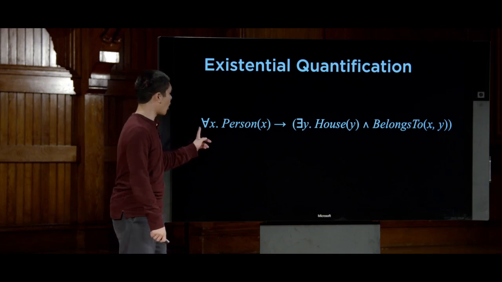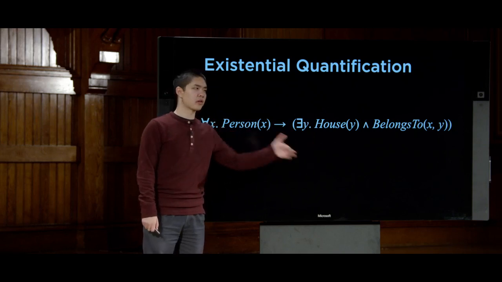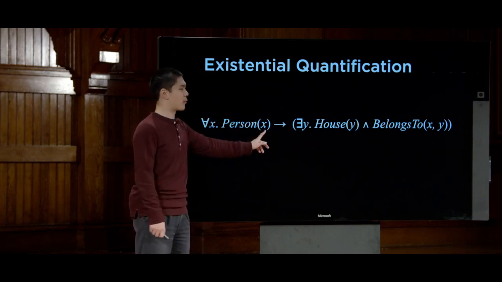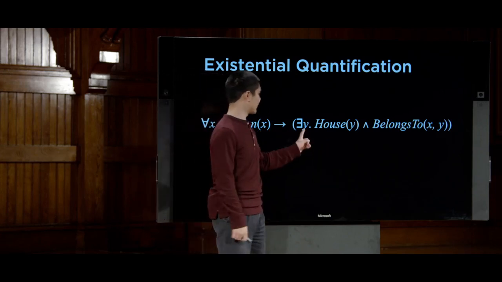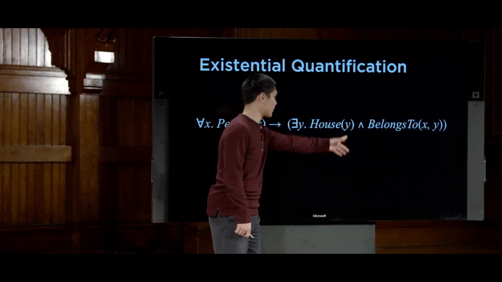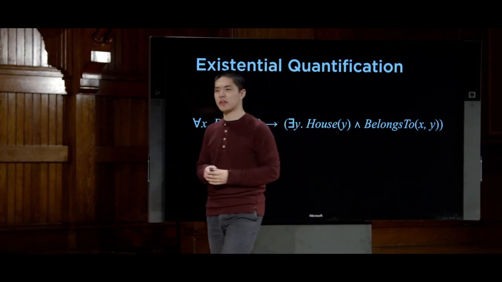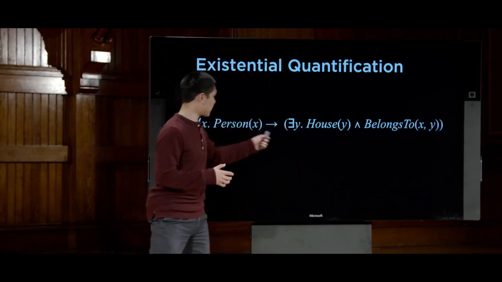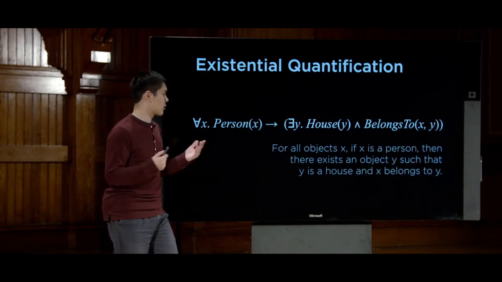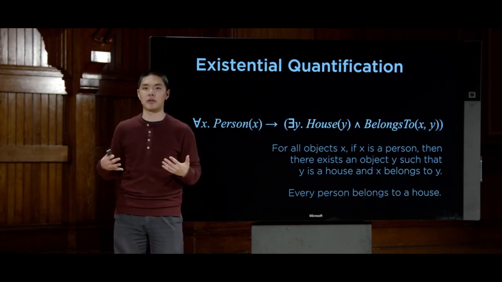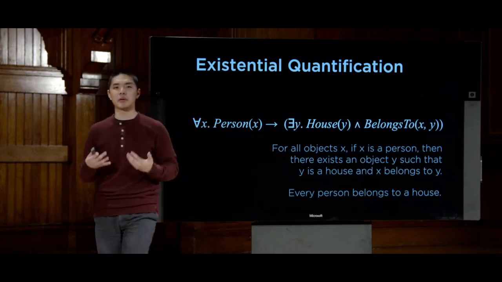Here we're saying that for all values of x, if x is a person, then this is true. So in other words, I'm saying for all people, and we call that person x, this statement is going to be true. What statement is true of all people? Well, there exists a y that is a house. So there exists some house, and x belongs to y. In other words, for all people out there, there exists some house such that x, the person, belongs to y, the house. So phrased more succinctly, I'm saying that every person belongs to a house. That for all x, if x is a person, then there exists a house that x belongs to.